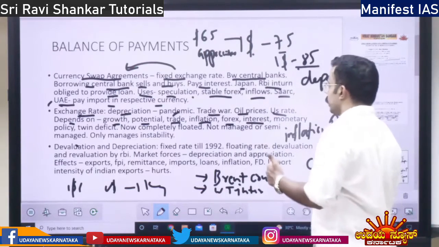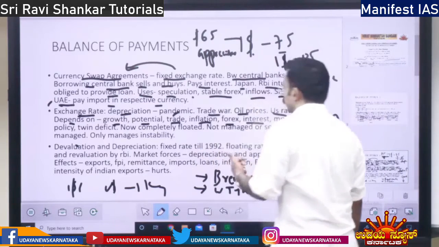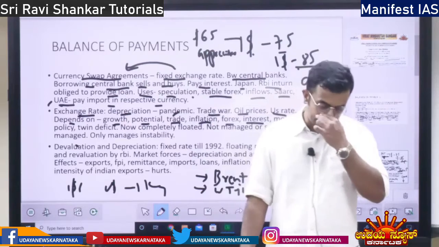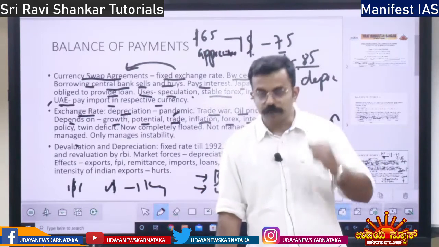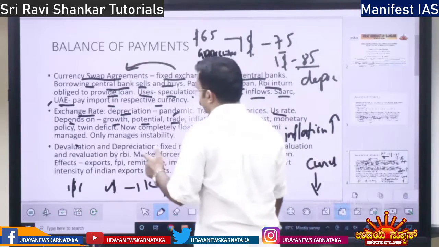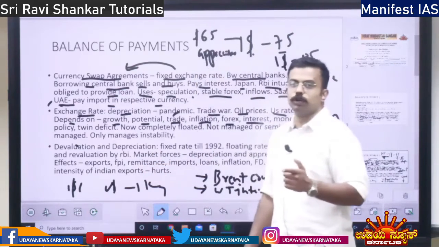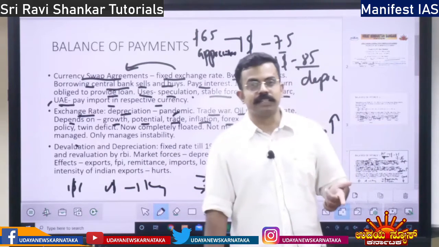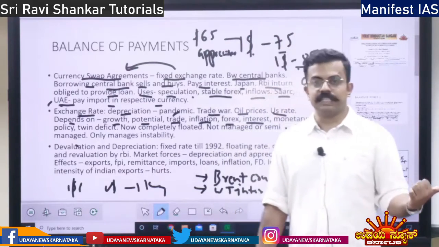Based on that also the exchange rate is determined. For example, if the repo rate is low, there will be a huge supply of money. When there is a huge supply of money, there is inflation, then the currency depreciates, right?